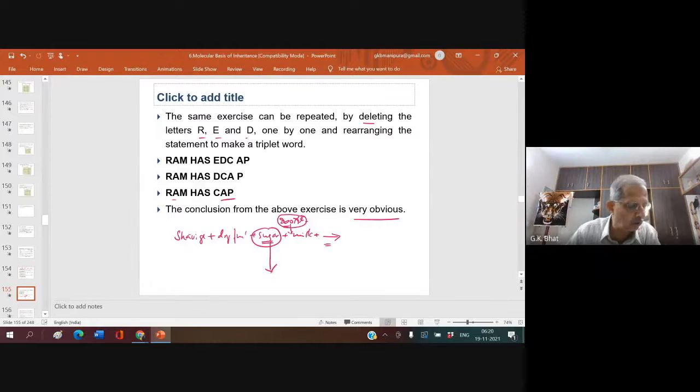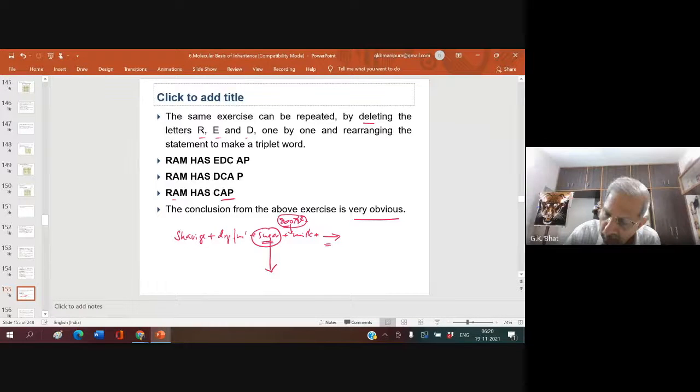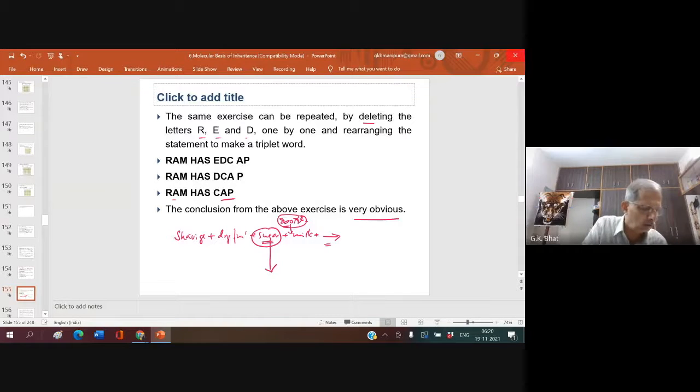Kanisa has not come. Kanisa, have you come? No, sir, she's not there. Why is she not there? Aisha is not there.